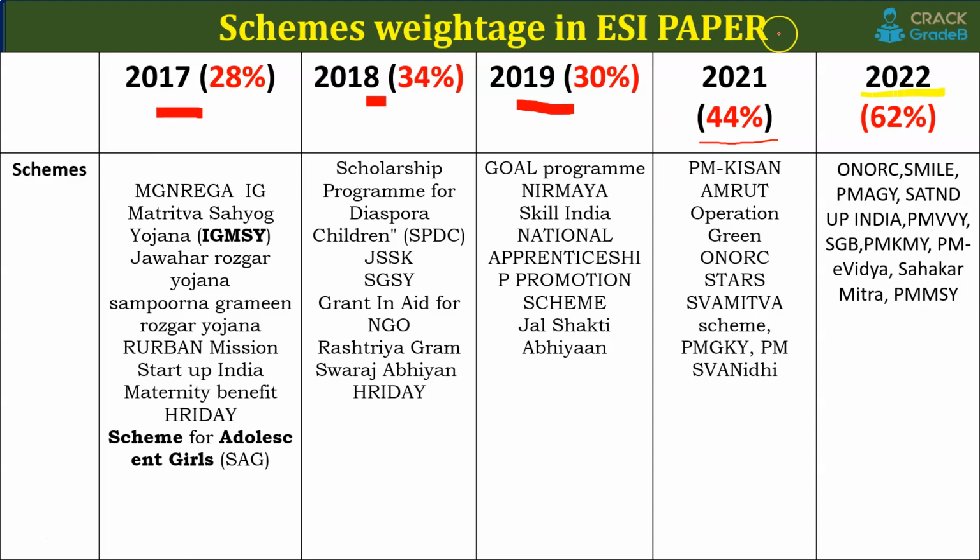So you can see that the 50 marks objective paper, and out of it 44% were from the government schemes. And similarly in 22, 50 marks objective paper, 62% from the schemes, 31 marks alone from the government schemes. So you can see that specific ministries are being targeted. You can see these schemes, only social issues and finance related schemes are being targeted.